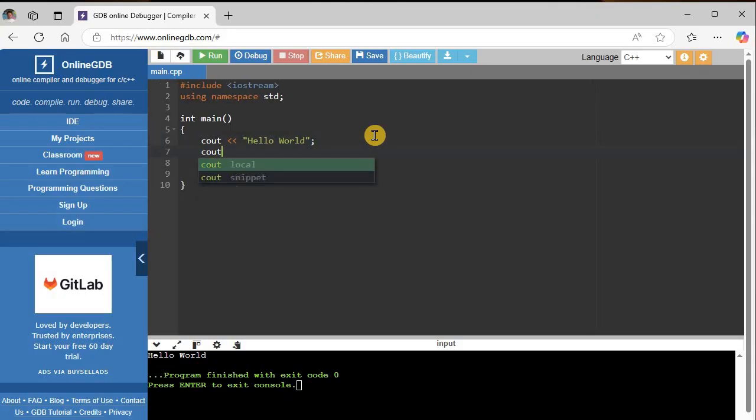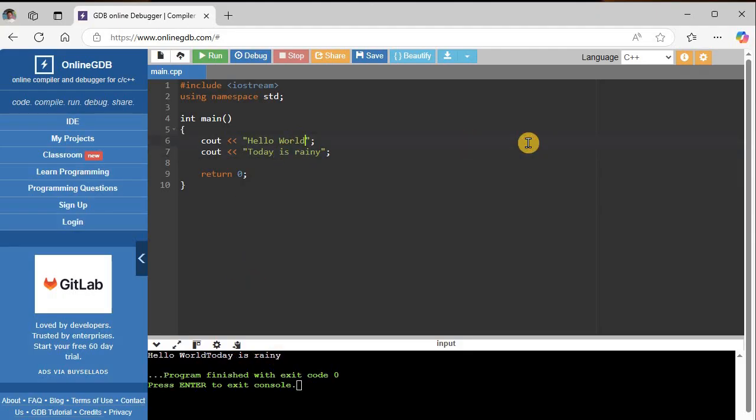If I add another cout statement underneath it, today is rainy. Maybe it's not rainy when you're watching the video though. And so now if I run it, you'll see that, oh, hello world, it doesn't even put a space. It puts it on the same line, today is rainy. Okay, so just because you have another cout statement doesn't mean it goes to the next line.